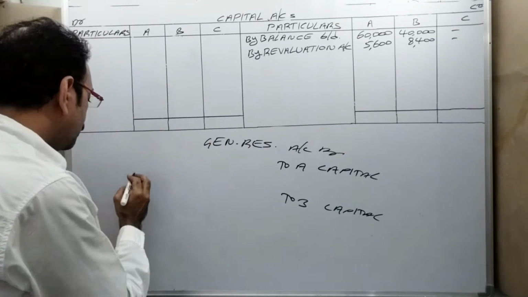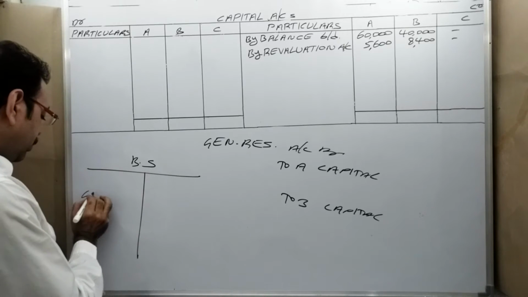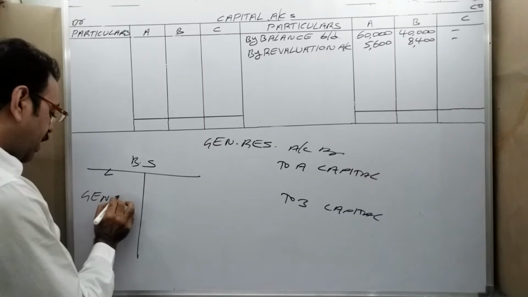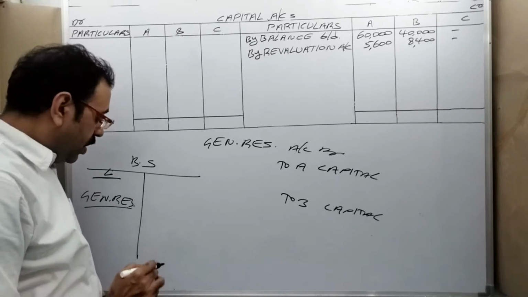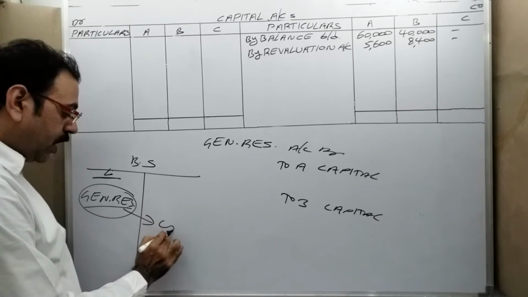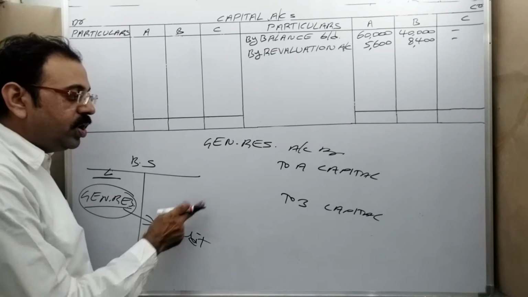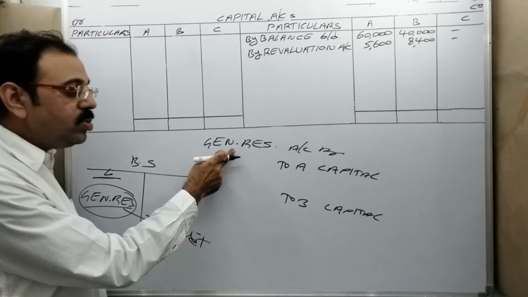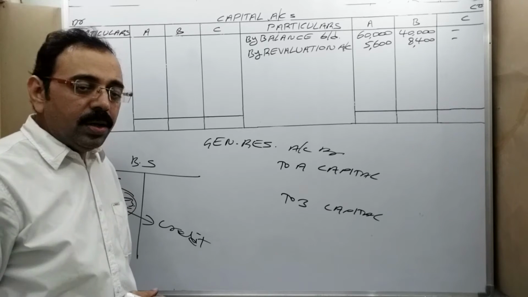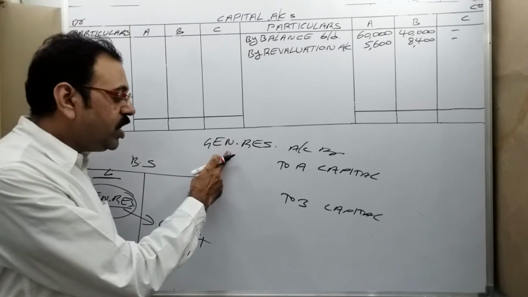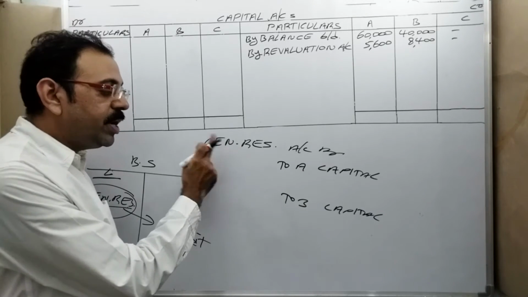Why is it debited? One should see the question. In the old balance sheet, which side is giving general reserve? Liability side. Any account given on the liability side, what is the meaning of that? That account is showing a credit balance. If you want to cancel that account, we should debit it. Now there is one general reserve account. It is showing a credit balance. Now we want to cancel that by transferring that balance to old partners' capital accounts. That is why we are debiting general reserve.